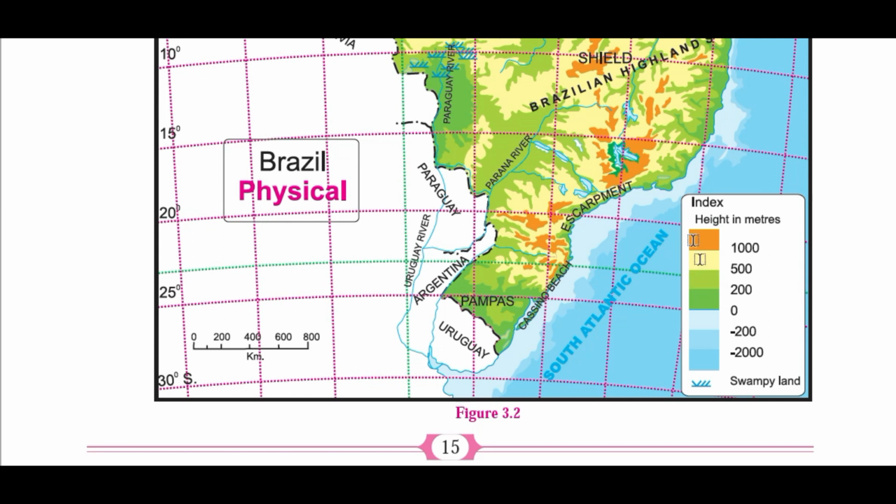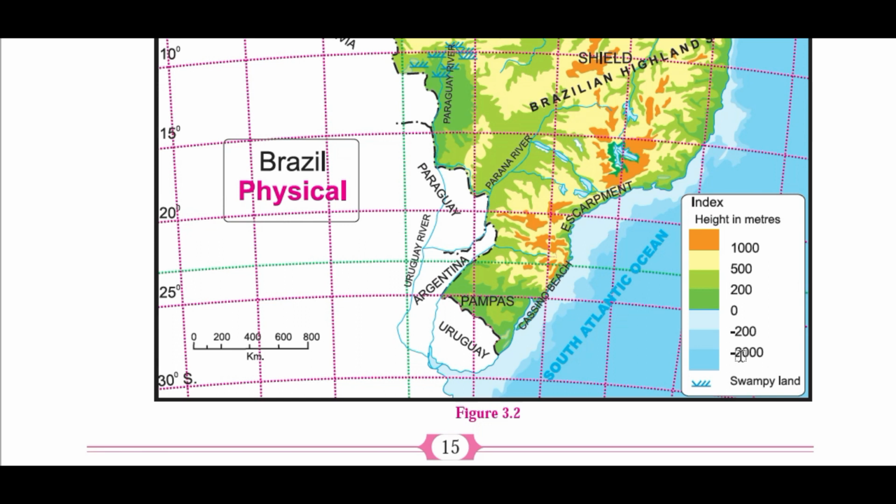in the form of different colors. From 0 to 200 meters it is a dark green color, from 200 to 500 meters from mean sea level it is a light green color. So likewise you can observe. Here you can observe the very light sky blue color which shows the 0 to minus 200 meter depression. So what is it exactly? Minus 200 means it is a region of a particular area which is below sea level.